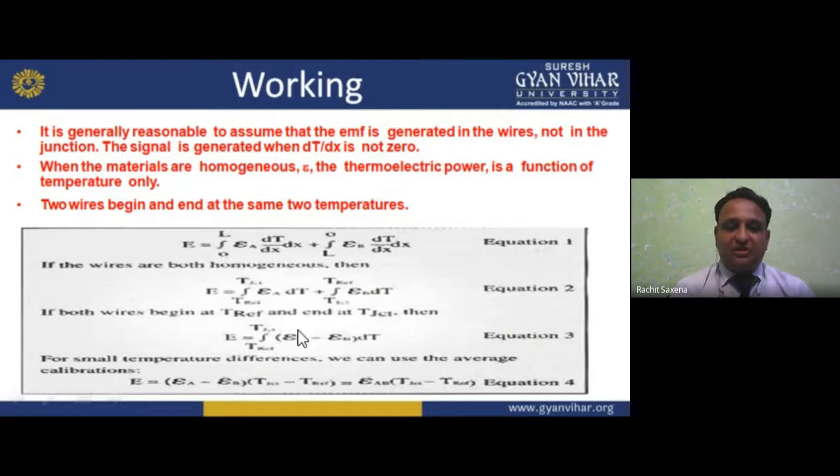For small temperature differences, we can use the average, as in equation number 4. I hope you understand this.